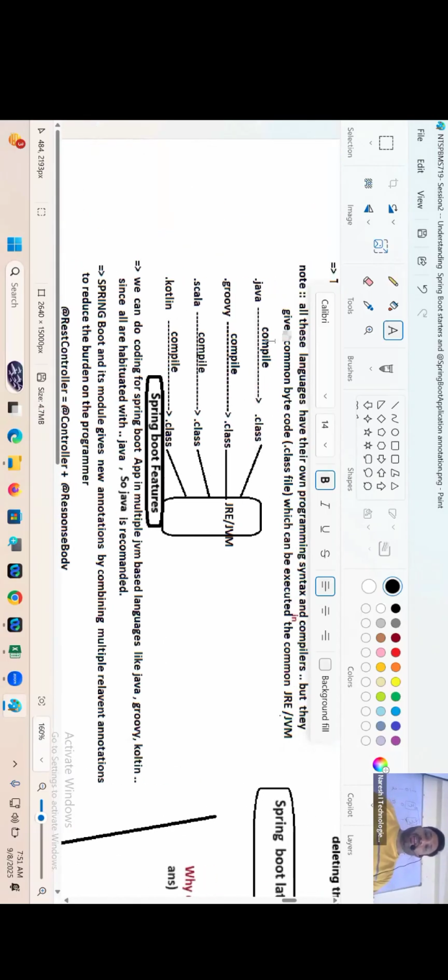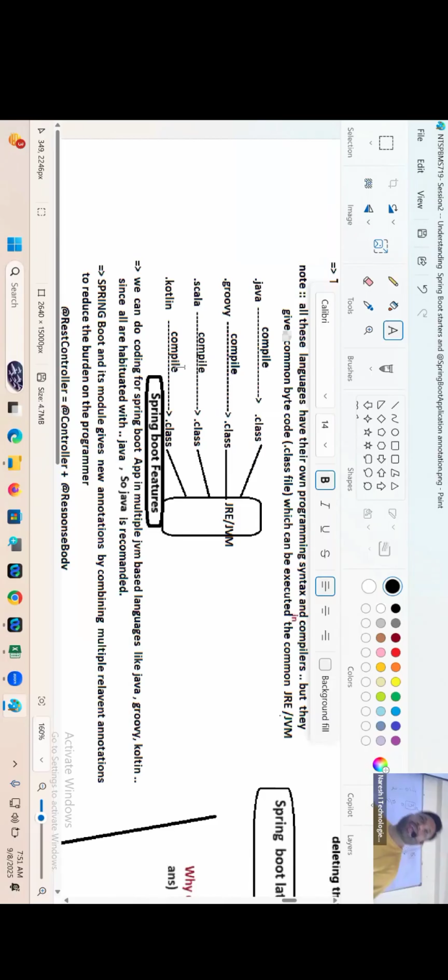Sir, why are you asking me to understand JVM based languages? Simple reason, guys. Spring Boot programming is not only possible in Java, we can develop in other JVM based languages like Groovy and Kotlin. These are the other two languages. That means we have a total of 3 languages to do coding of Spring Boot programming. But are we going to prefer that?